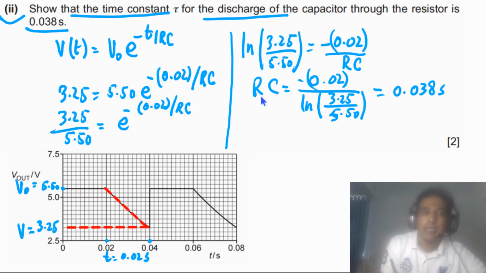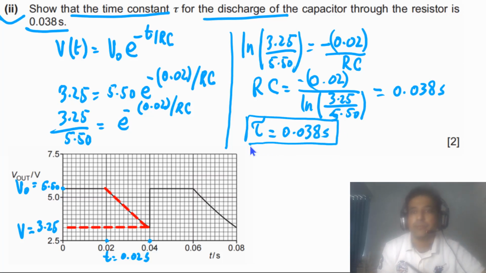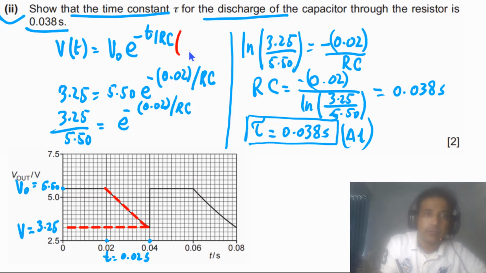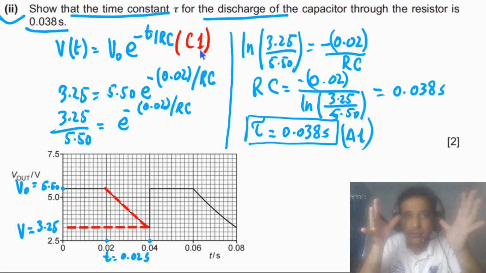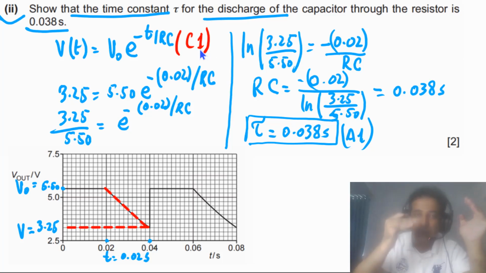0.038 second. Then RC, this is the time constant. So here we have 0.038 second. This is our final answer. And this question has 2 marks. If you have got the right answer, you will get 2 marks. But if your answer is wrong and you have written this equation, you will get 1 mark. So always when you start answering any question, write down the equation, then plug in values and then calculate the